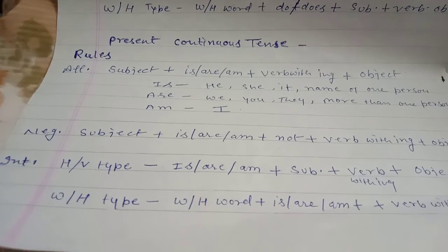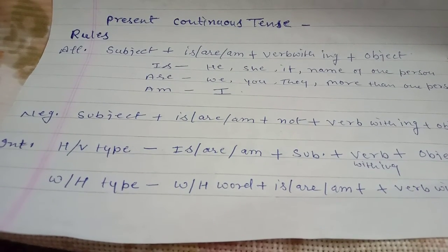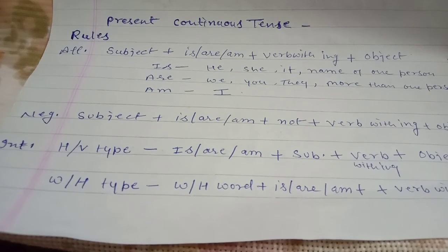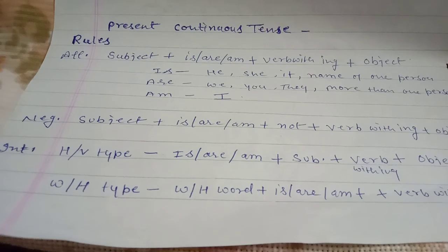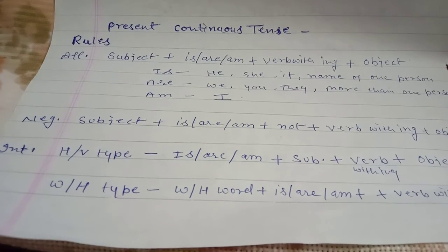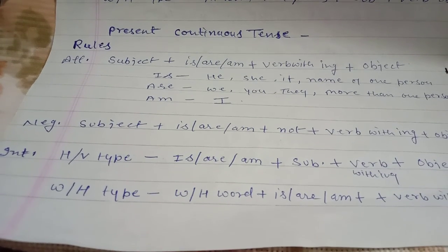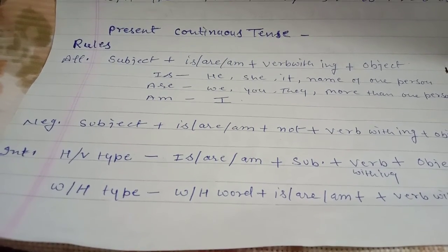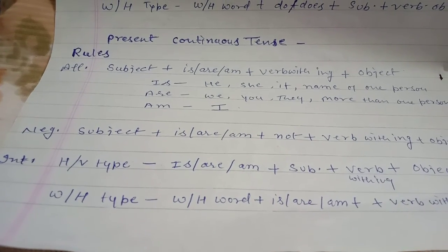For example, why is she quarreling with her? ओके, वह उसके साथ झगड़ा क्यों कर रहा है? Why is he quarreling with her or him? We can use any. I hope you have understood. And now we come to present perfect tense.